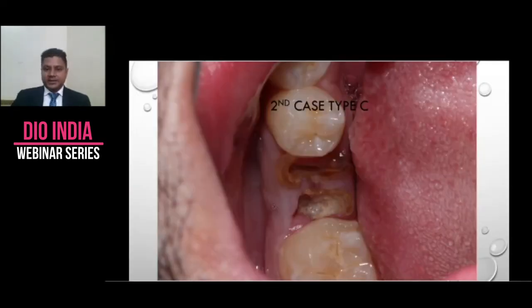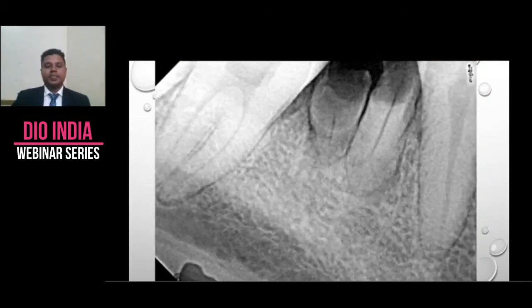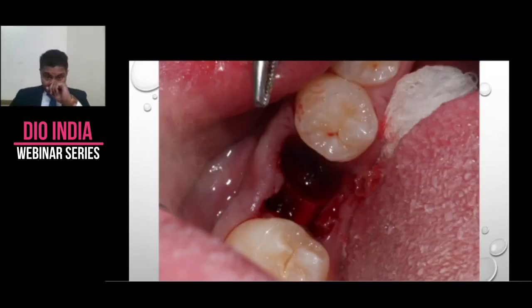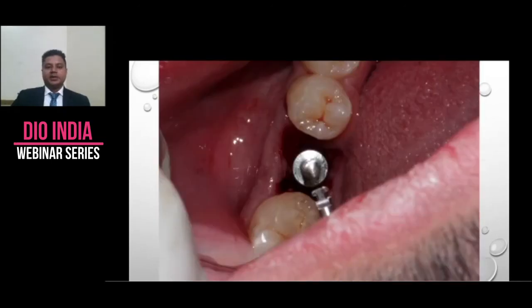Again, so this is the second case, type C socket, preoperative X-ray. Out comes the root. See the amount of granulation or the amount of tissue we have attached here. Okay, so the septum is deep down. We won't be able to engage it properly.